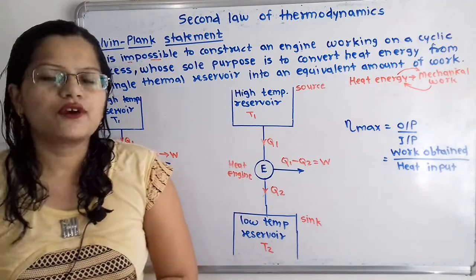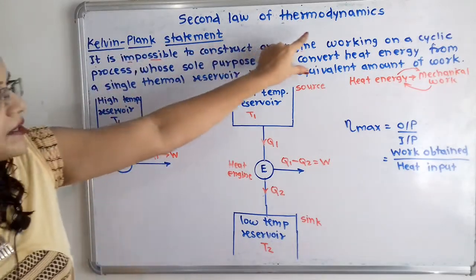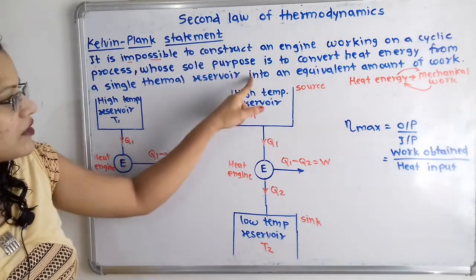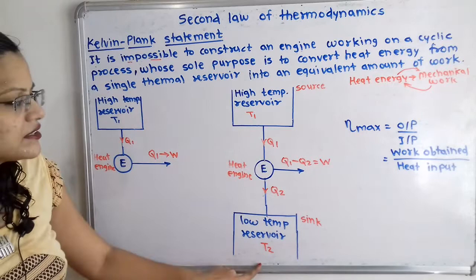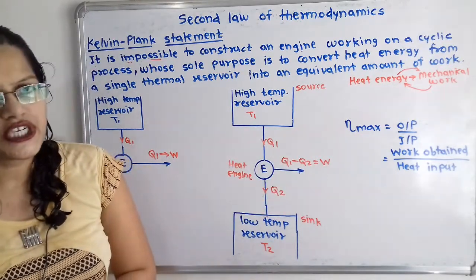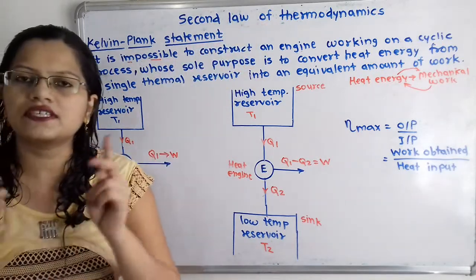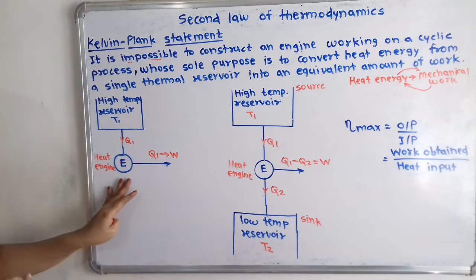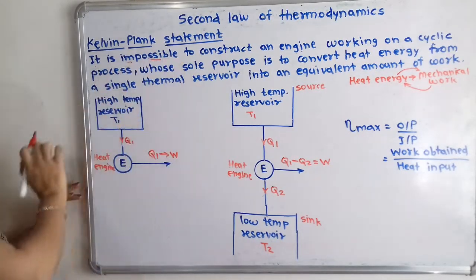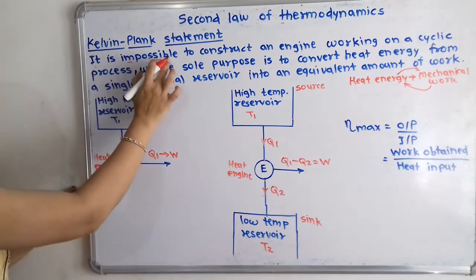Now if we observe this statement, then this is the Kelvin Planck statement, which is the second law of thermodynamics, and according to second law of thermodynamics, here is the work done, that is Q1 minus Q2. Now the machine or engine which violates the second law of thermodynamics is known as the perpetual motion machine of second kind, and this violates the second law because this diagram is impossible.